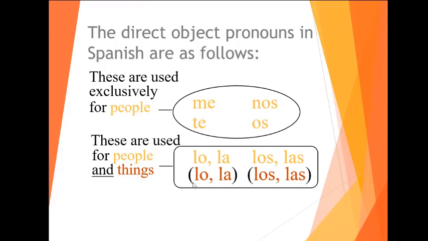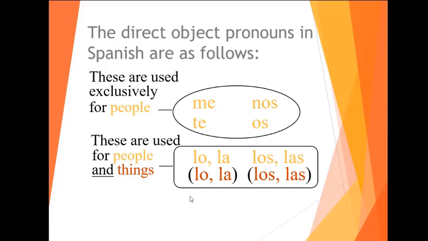Remember, if it's things, you're going to replace that thing with either lo, if it's masculine, singular, or la, if it's feminine, los, or las. If it's a person, like the example right before, Raúl kisses his wife. If it's one person, it's going to be lo or la. Like I visit my grandma. My grandma is a female, so la.